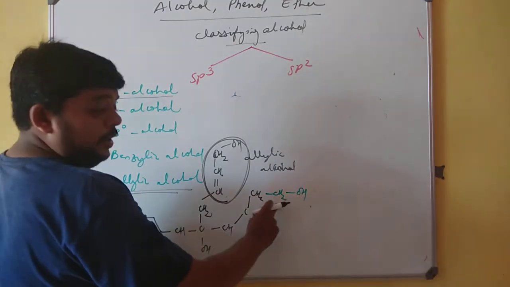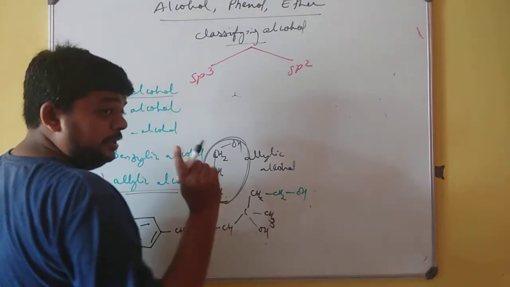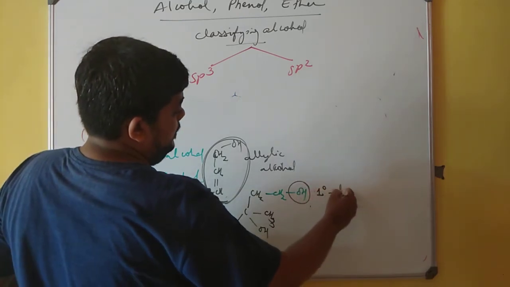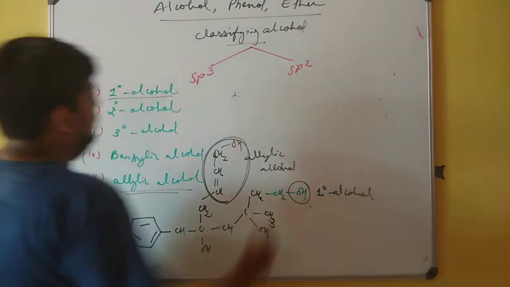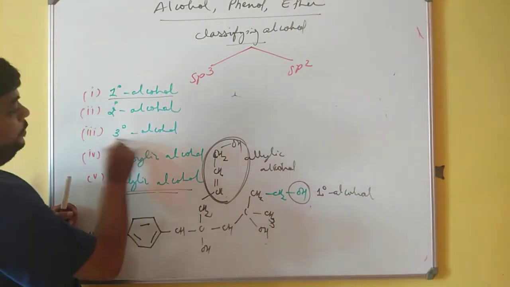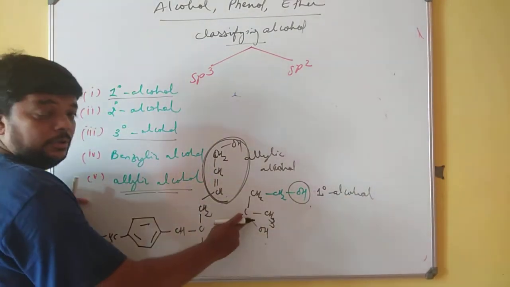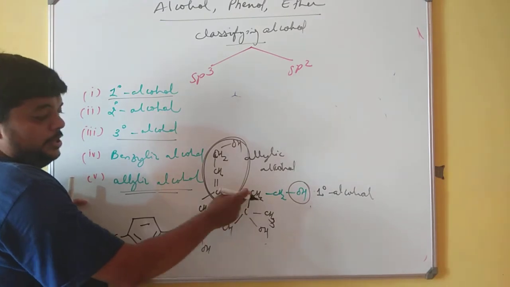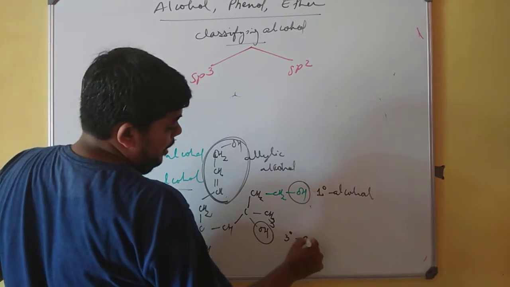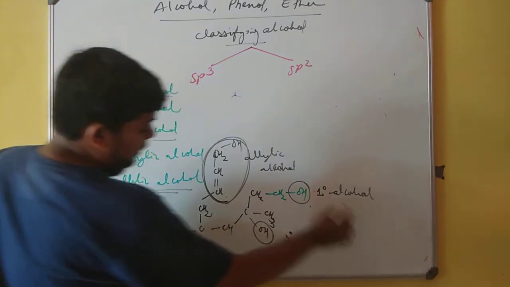OH is attached to a carbon and it is attached to only one other carbon directly. So this will help you write primary alcohol. So we are done with both allylic alcohol and primary alcohol. Coming to tertiary alcohol, OH is attached to a carbon and that is attached to 1, 2 and 3 other carbons. So we are talking about tertiary alcohol.